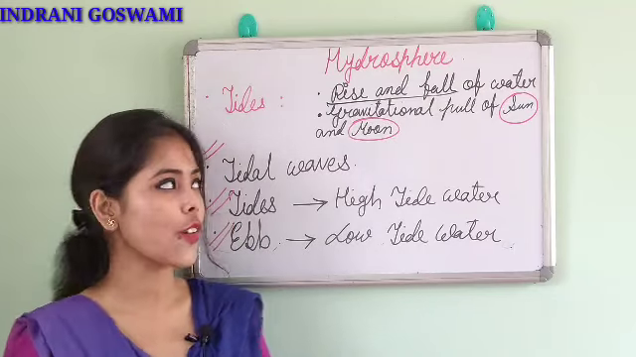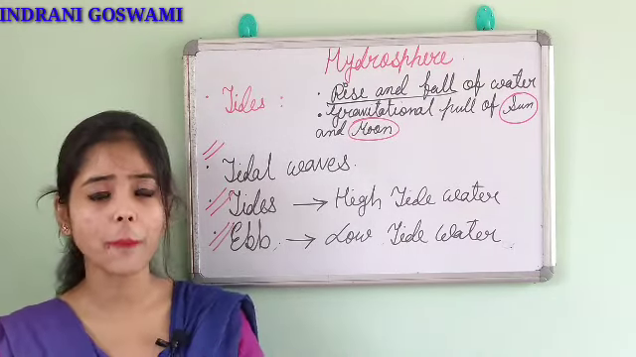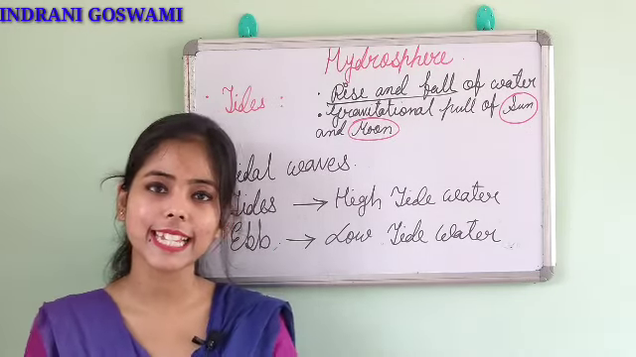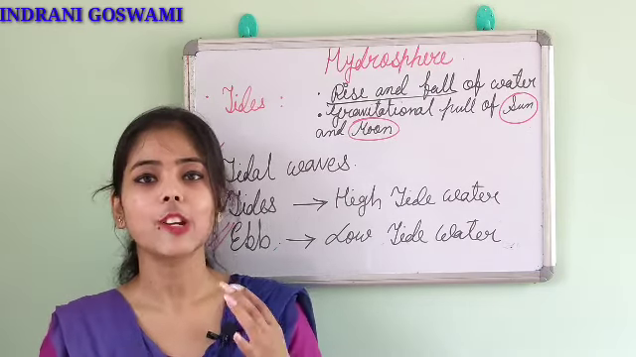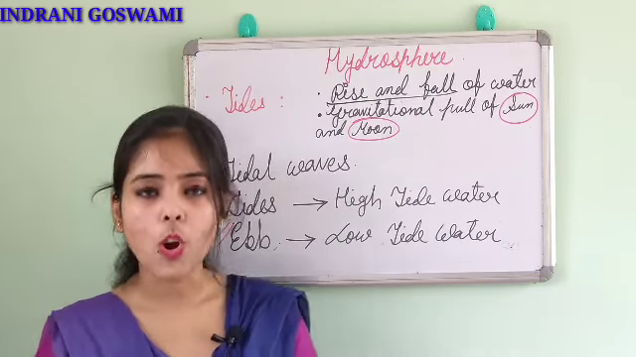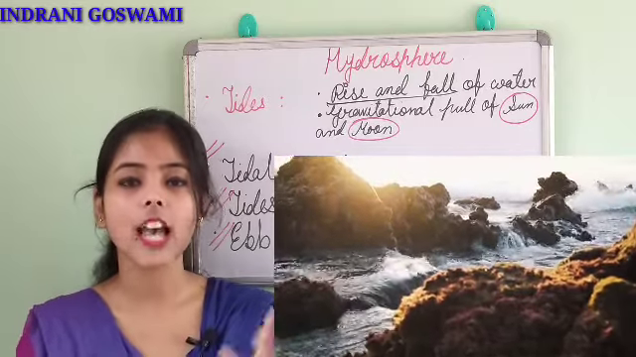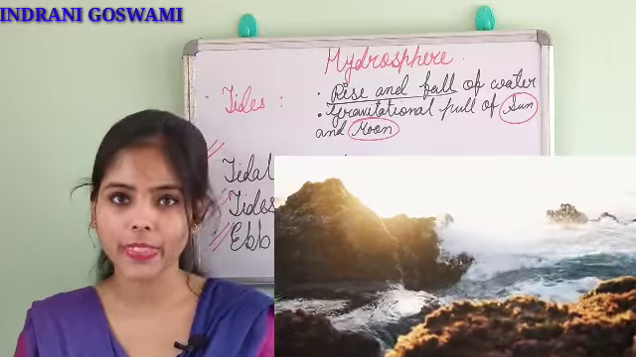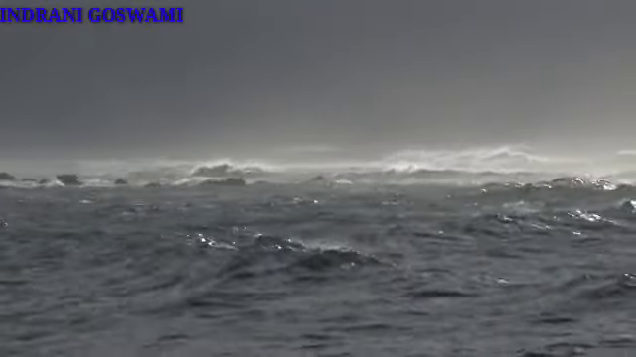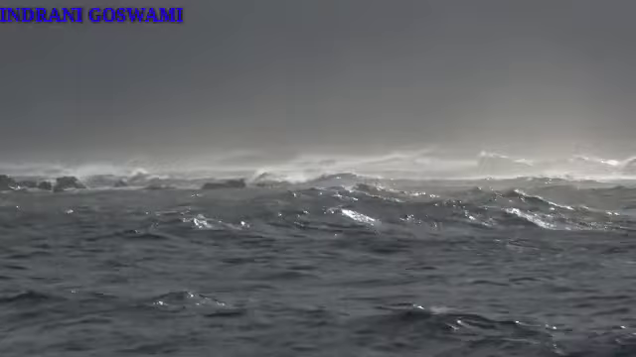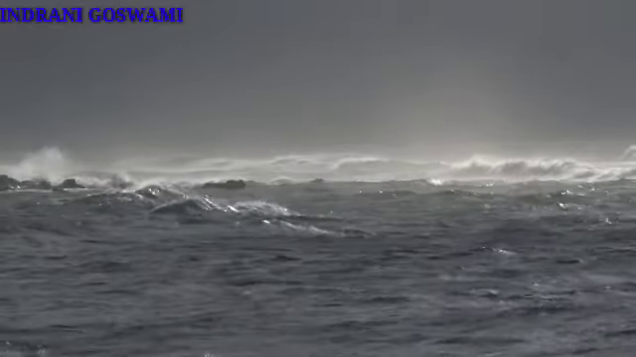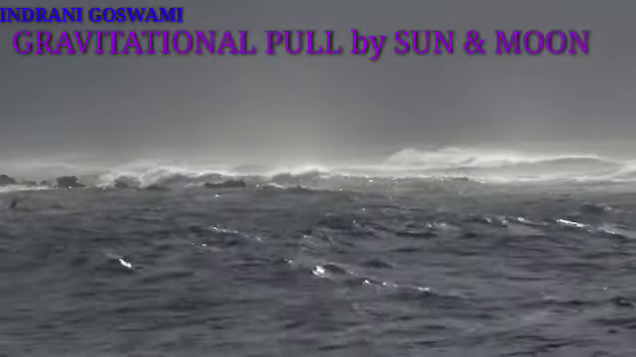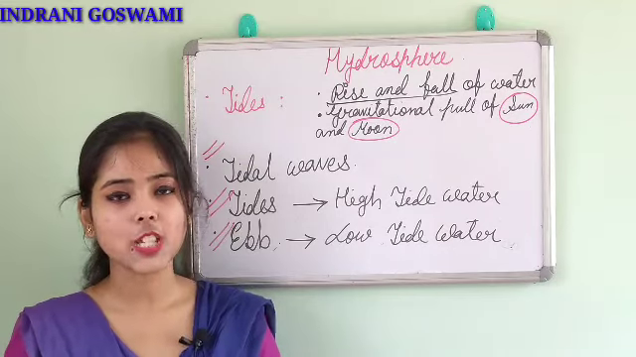Now the next topic of this chapter is tides. So what is a tide? If you want to write it in definition form, you can write: the rise and fall of the water that is present on the earth due to the gravitational pull of the moon and the sun. That is known as a tide. Again I am repeating this: the rise and fall of the water of the earth's surface due to the gravitational pull or gravitational attraction of the moon and the sun. That is known as tides.